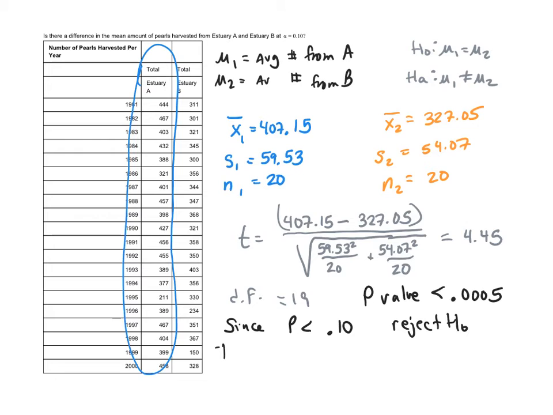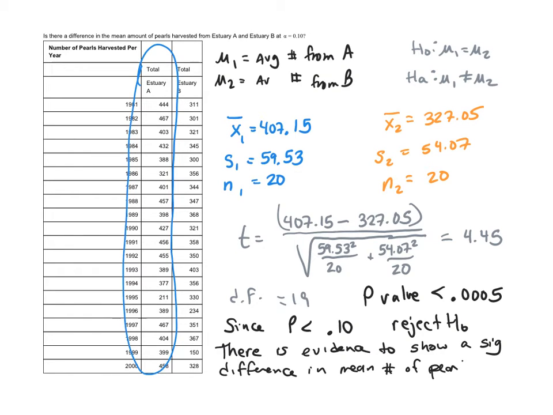And in rejecting the null, we're saying there is evidence to show a significant difference in the mean number of pearls produced.